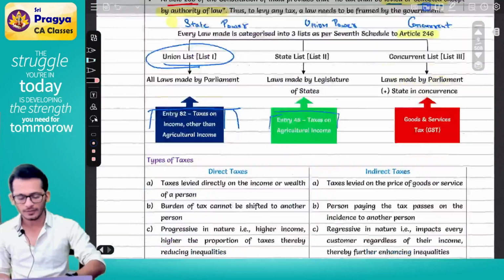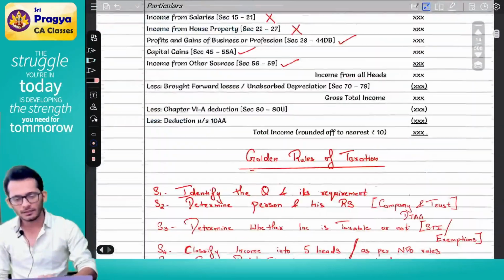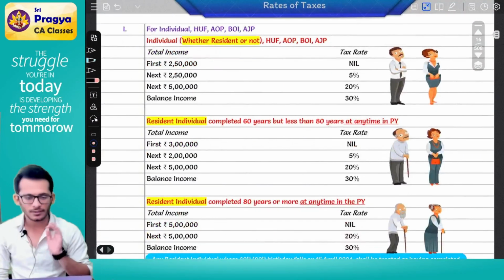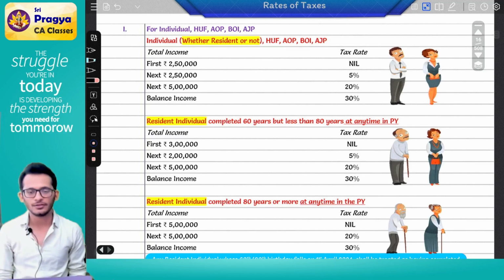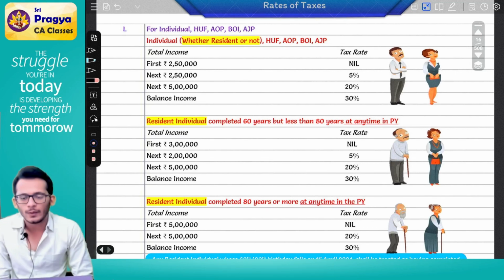Yes, perfect, awesome. With this, we have completed chapter number 1, and we are now moving to chapter number 2. We have about 45 minutes, so I'm going to take a quick run through chapter number 2 because most of these things are something which you have already done in Inter. I don't want to elaborate so much.